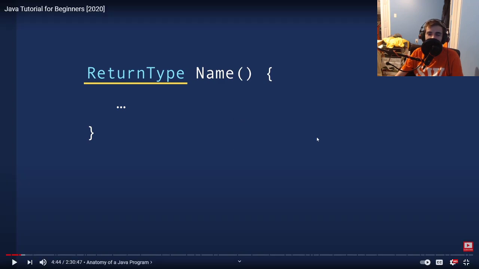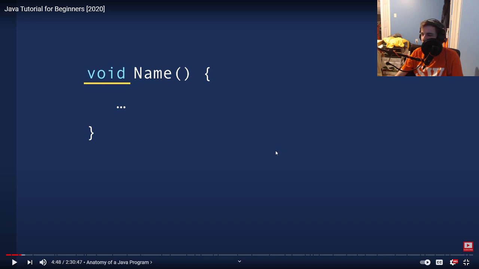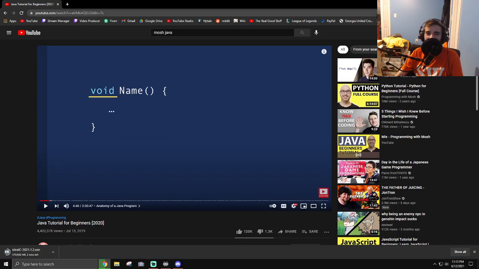Okay, so this is new to me now. Void. So, is it going to be different? This is a weird entry point, in my opinion. Okay, I know, but you kind of use functions in everything, right? I don't know. This guy's been programming for like 20 or 30 years.